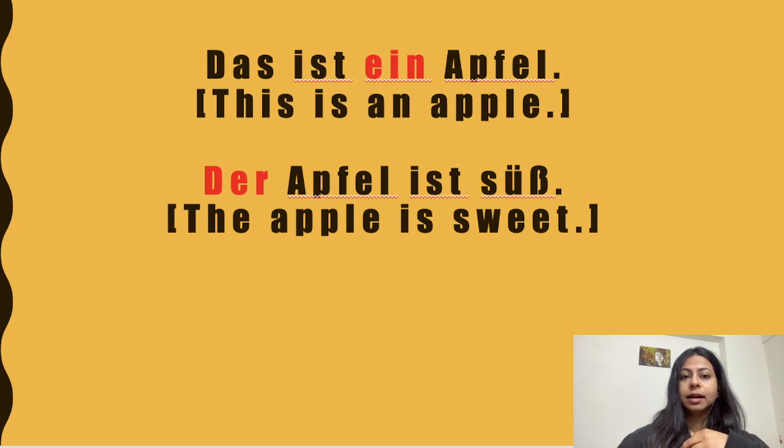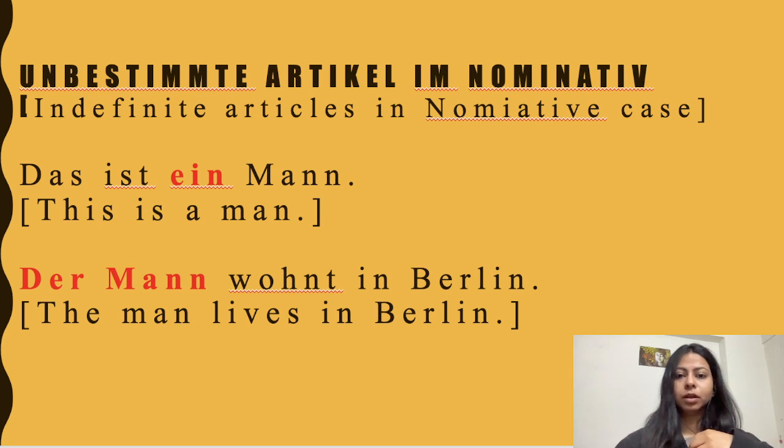Der is a definite article, and ein here is an indefinite article, okay, which is called unbestimmter Artikel. Let's see when to use which article. So unbestimmter Artikel im Nominativ, indefinite articles in nominative case.